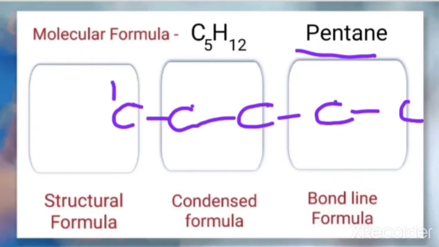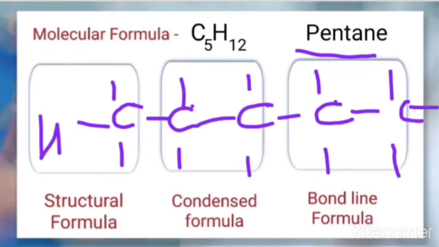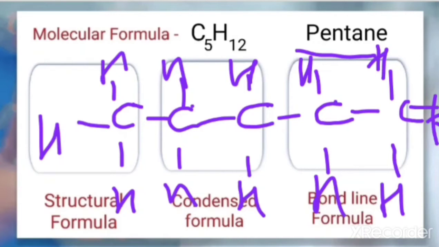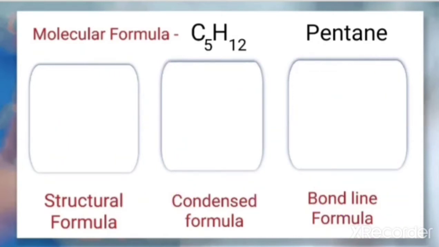So here 1, 2, 3, here 1, 2, 1, 2, 1, 2, 1, 2, 3. Now keep the hydrogen in all the places. You can keep hydrogen like this here. So this is the structural formula for pentane. Here in this box the space is less, that's why it is written in this way, but it is actually the same as how I made it.